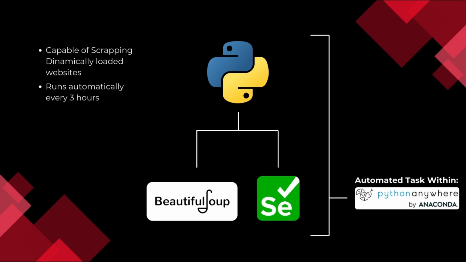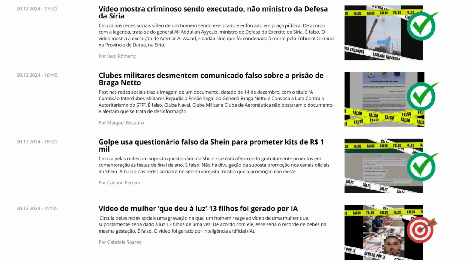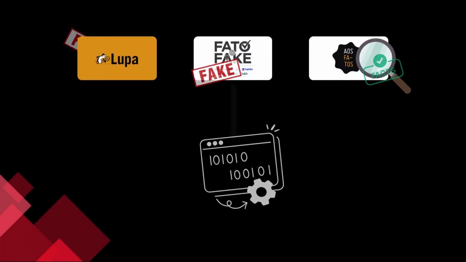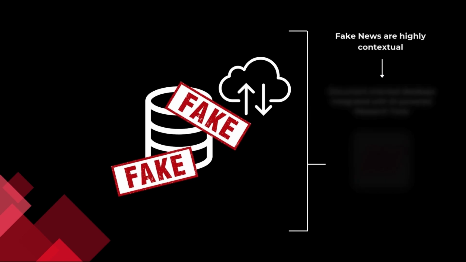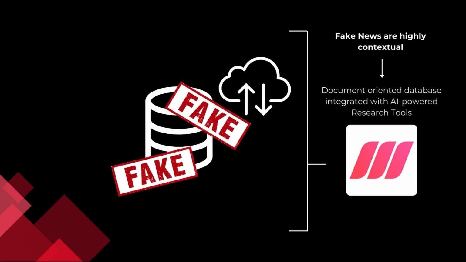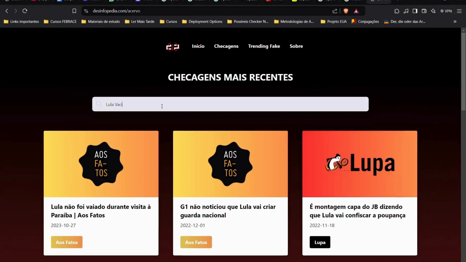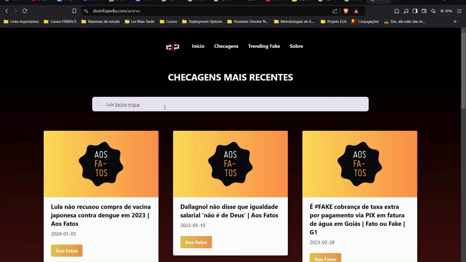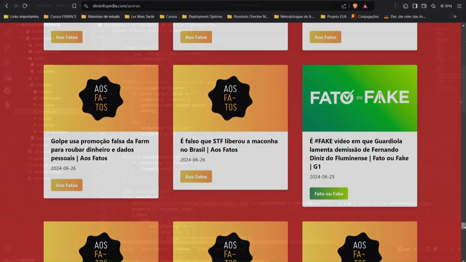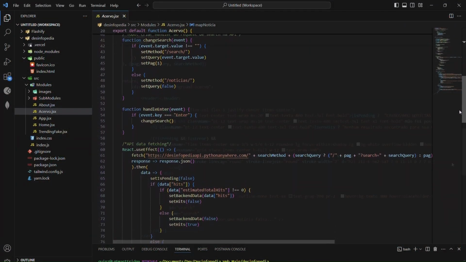The algorithm is capable of accessing the fact-checker's homepage, identifying any new checks not yet accounted for, and scraping the data from those. The data scraped is then uploaded to the cloud into a document-oriented database called Search, a database which features AI-driven search tools. Previously, Desinfopedia worked on MongoDB for storing its data. Nevertheless, using the features from our current storage system, we can much more easily power the highly capable search algorithm that exists within our platform. All of this information is served to the end user through our web app at desinfopedia.com.